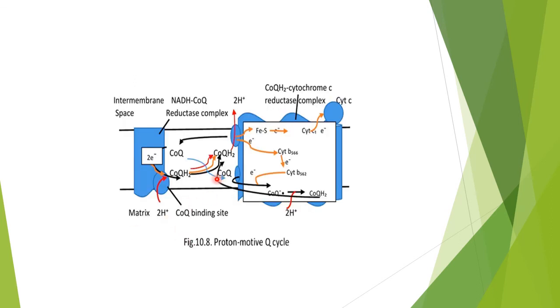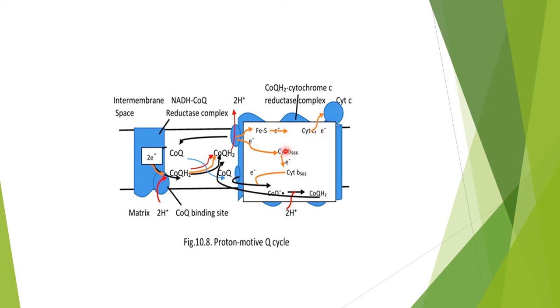So let us see here, this part is called the cytochrome C reductase complex, which is also called complex third. It has iron sulfur here. It has cytochrome C1, and then of course it is attached to cytochrome C, which is a mobile carrier.